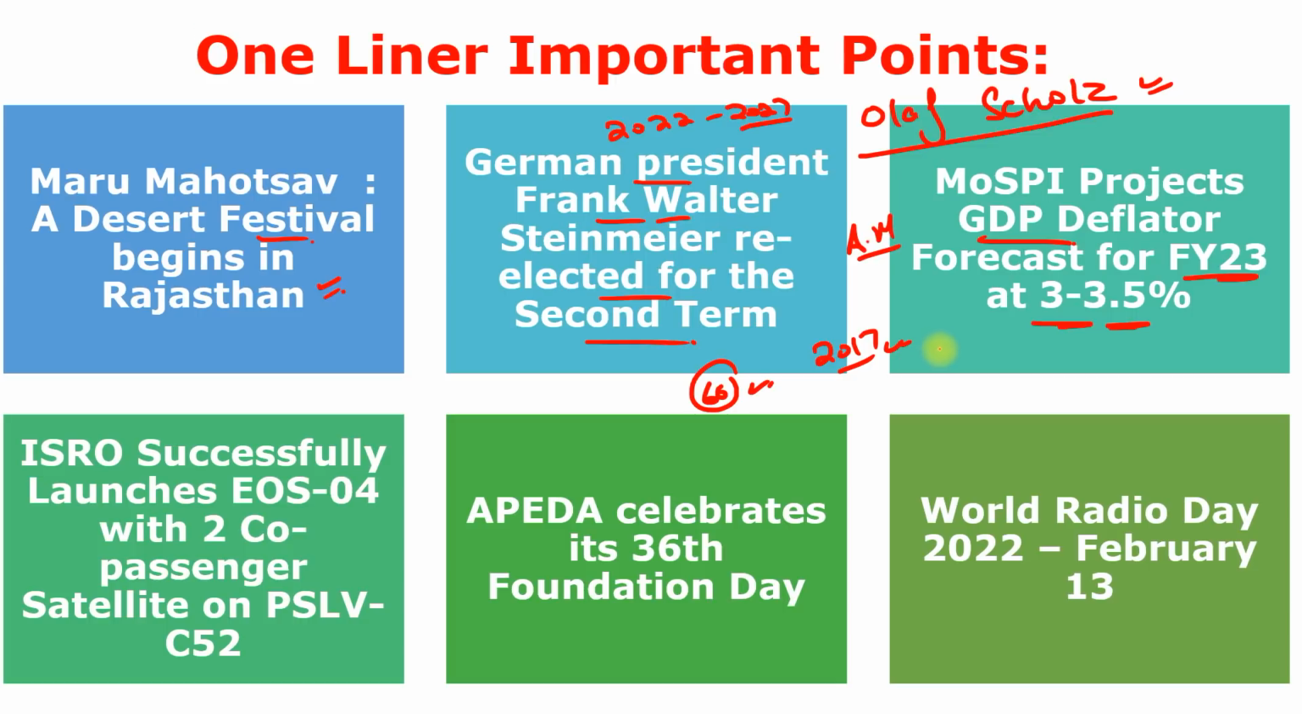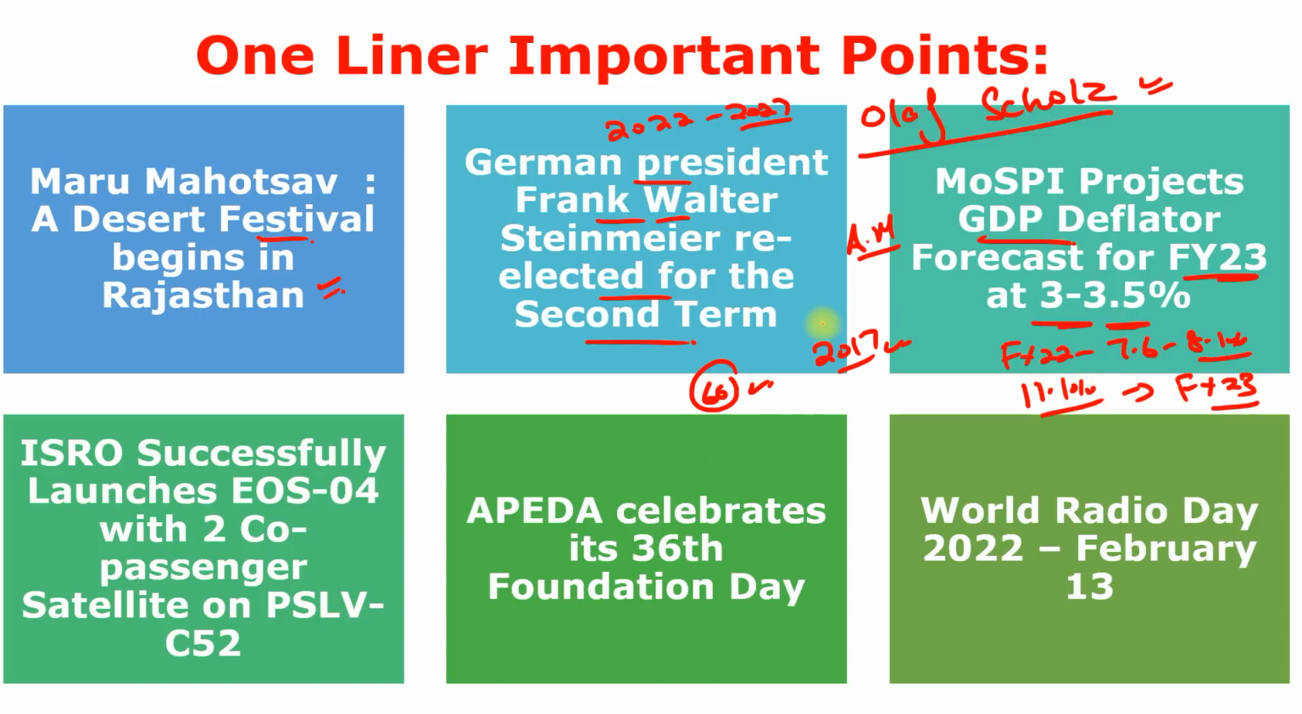Because according to the government's own projection, the real GDP growth for the financial year 23 is 7.6 to 8.1%, and under the Union Budget they projected nominal GDP growth of 11.1% for the financial year 23.